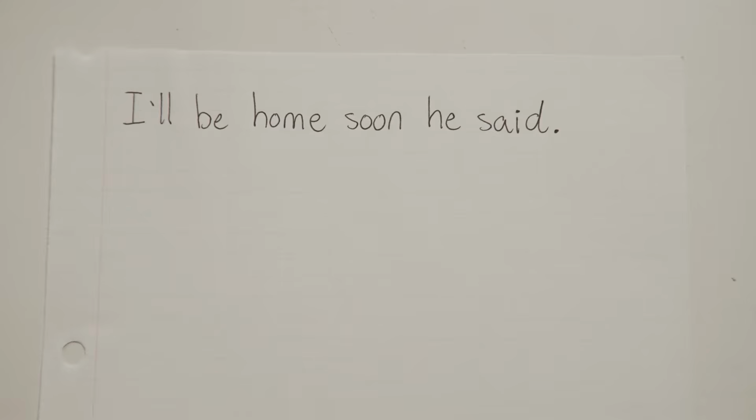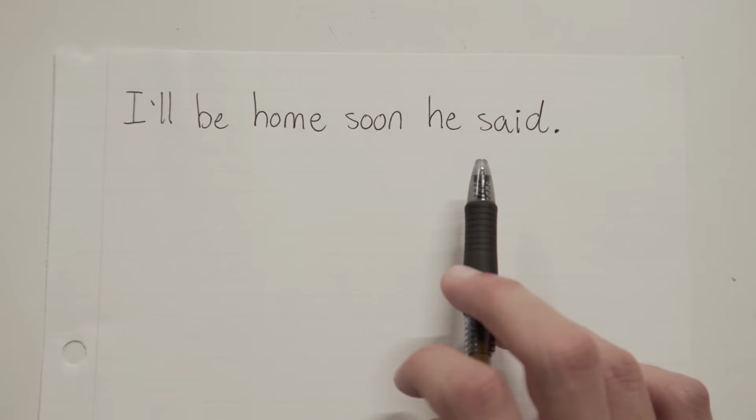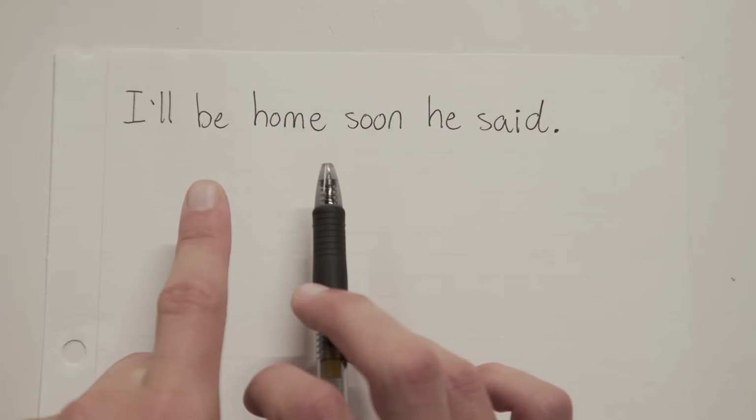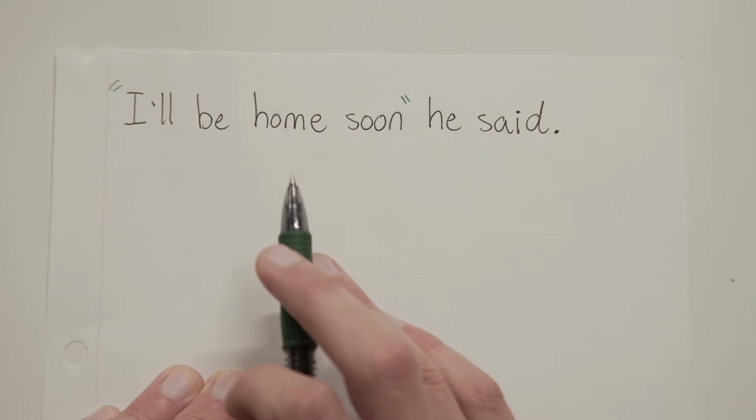All right, so you should remember from last time that the first thing that we always need to do is find the speaker tag, find the words that tell who is actually talking. And in this sentence, that would be, he said. And again, if you remember what we did last time, the next thing we've got to do is read the rest of the sentence and see if that's something that would make sense for someone to actually say. And it is. I'll be home soon is a fine, functional sentence in the English language. So what do we do? Well, we put quotation marks around it. This shows the reader that these words are being said out loud.